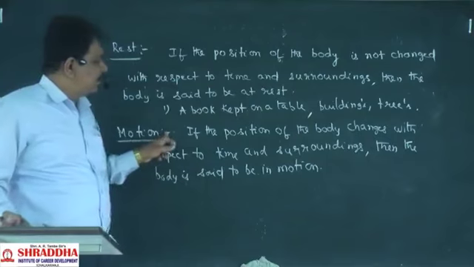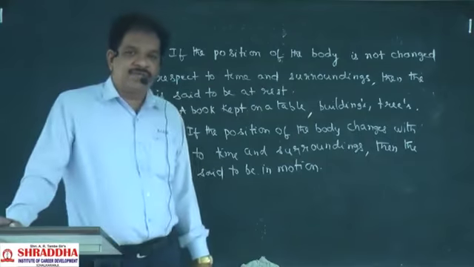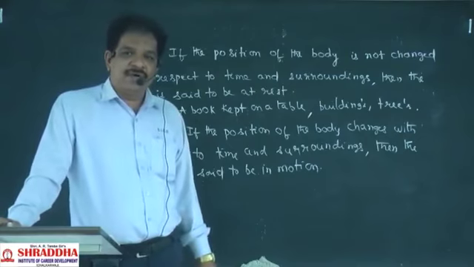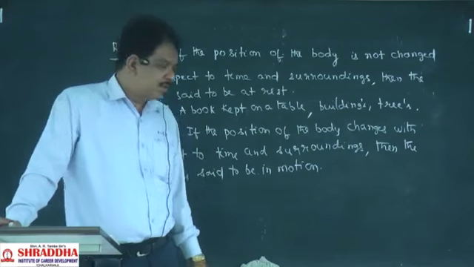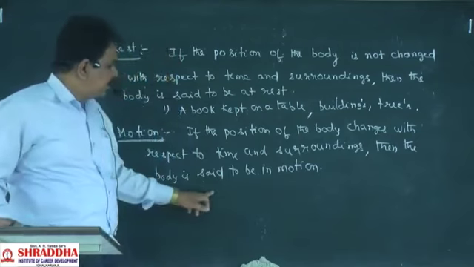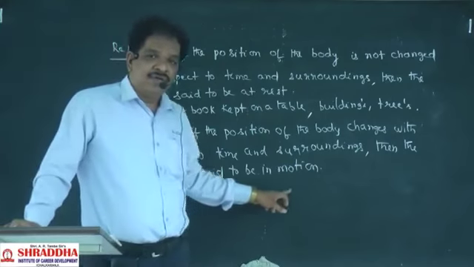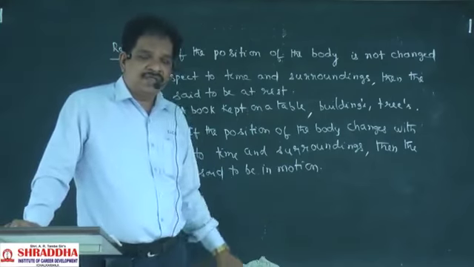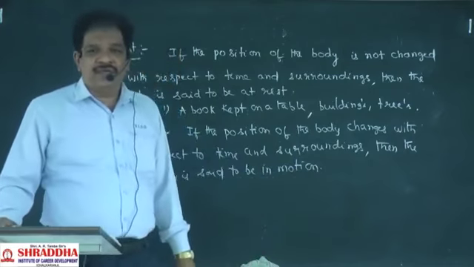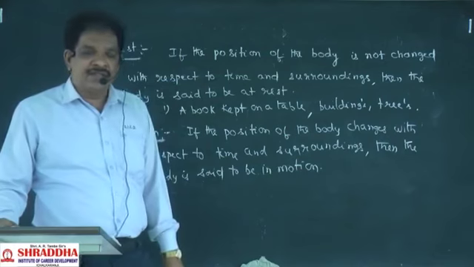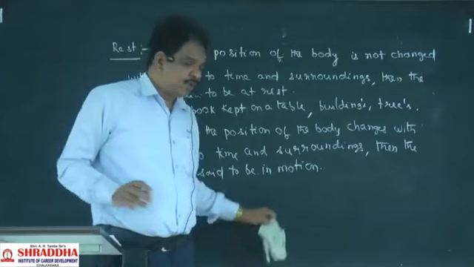If the position of the body changes with respect to time and surroundings, then the body is said to be in the state of motion. What are the examples we can write? A lorry moving on a road, a bird flying in the sky, water flowing in a river. All these are examples for state of motion.